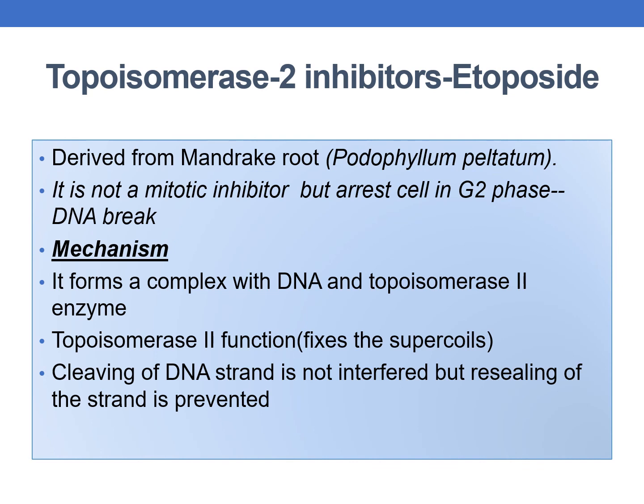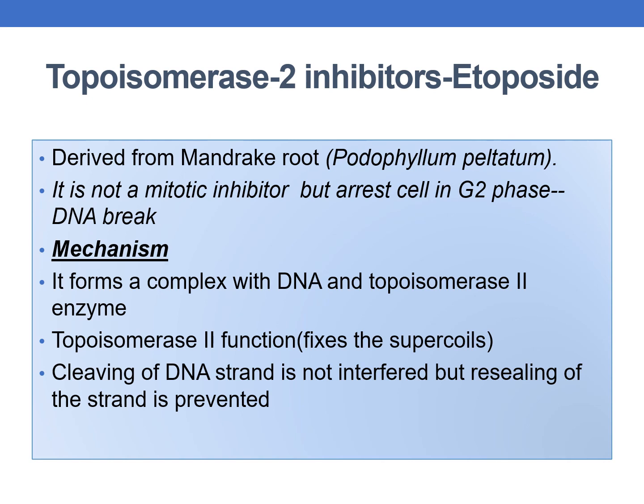The next category are topoisomerase II inhibitors. Drug is etoposide. It is derived from mandrake root, Podophyllum peltatum. It is not a mitotic inhibitor, but it arrests the cell in G2 phase, which leads to DNA breakdown. The mechanism of action of etoposide, which is a topoisomerase